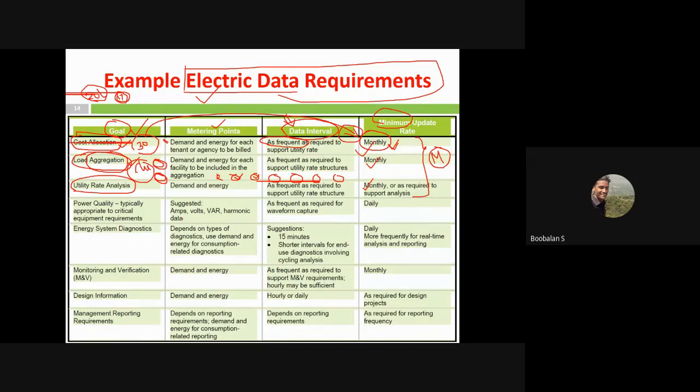And then the fourth one, power quality. Right, so we are using a number of power electronic devices in our industry based upon my application or nature of industry. Definitely my quality of power, right? It's getting affected, right? So definitely we need to monitor voltage and current and kVAR and harmonic data. These are the things we need to consider in this context. We need to monitor and find out which equipment is causing this much error, right? We need to find out definitely. So these equipments, right?